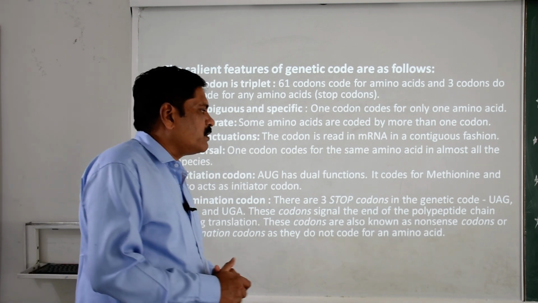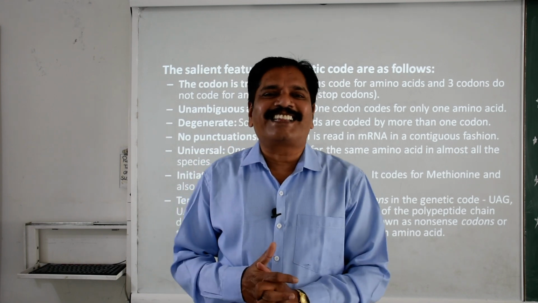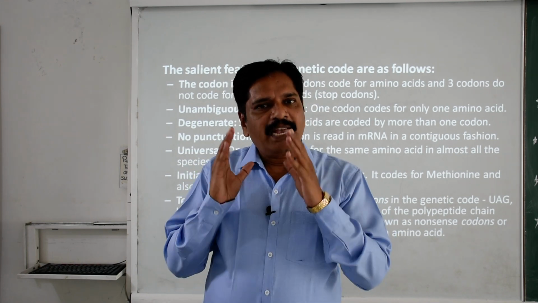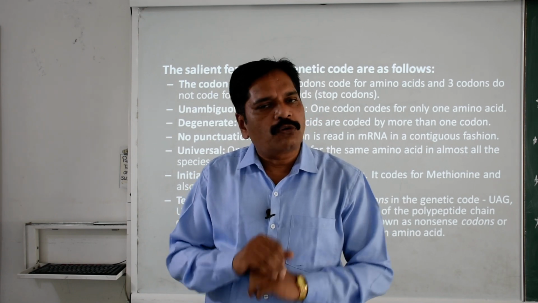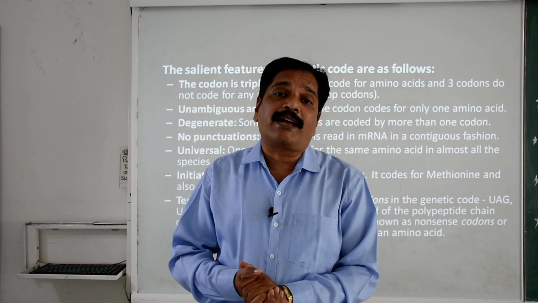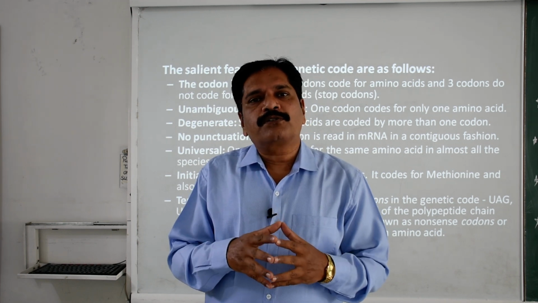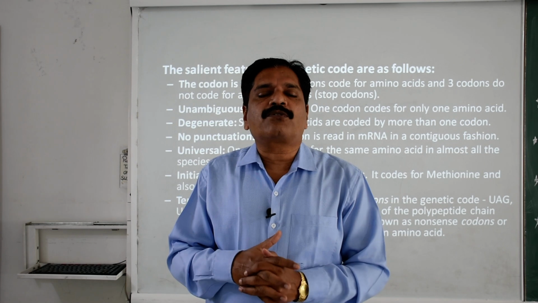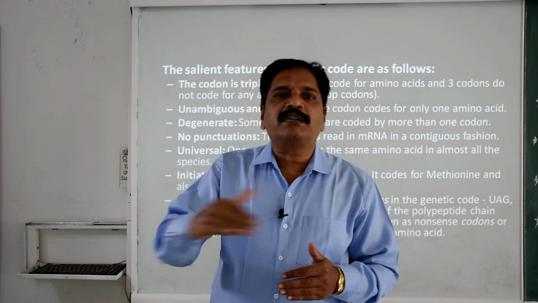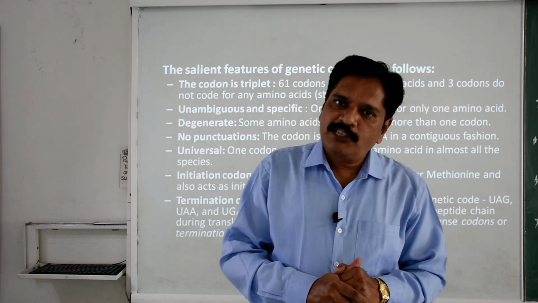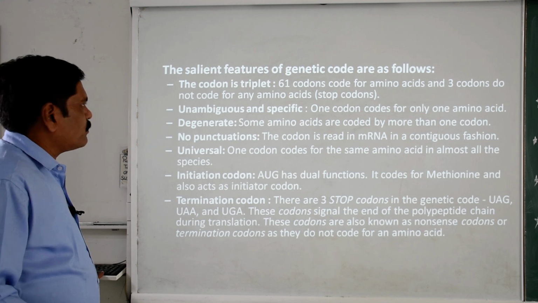That do not code for any amino acid. They are good for nothing. Simply you can say that. Good for nothing means what? They are there, but they are not responsible to code any amino acid. That's why we can call them nonsense codon. And we can also call them which one thing? Terminating codon, because their presence is responsible for breaking down the continuity of the polypeptide chain or the series of amino acids. So we call them the nonsense codon or this one thing.